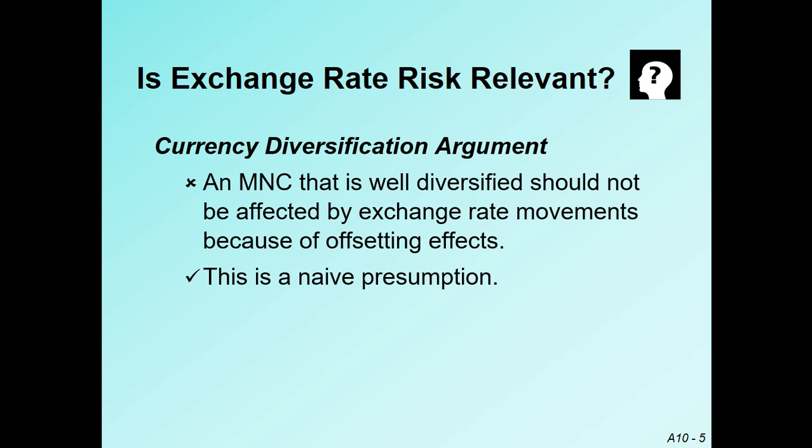So if the multinational corporation is negatively affected, meaning there is a loss from the fluctuation of the currency of Pakistan, they will offset, equalize, cover or hedge this loss with the fluctuations of the exchange rate of Afghanistan. So the multinational corporations that are well diversified should not be affected by exchange rate movements.